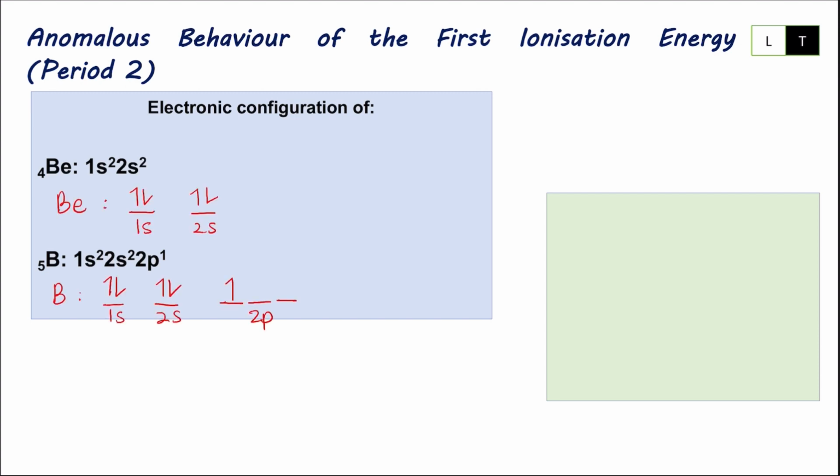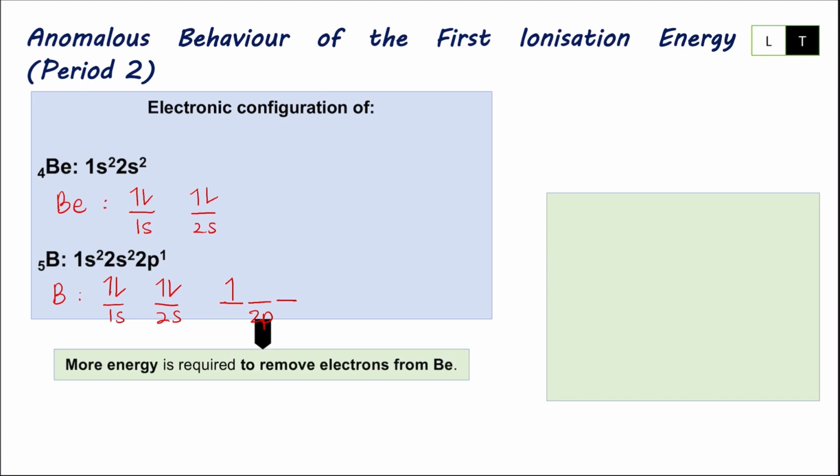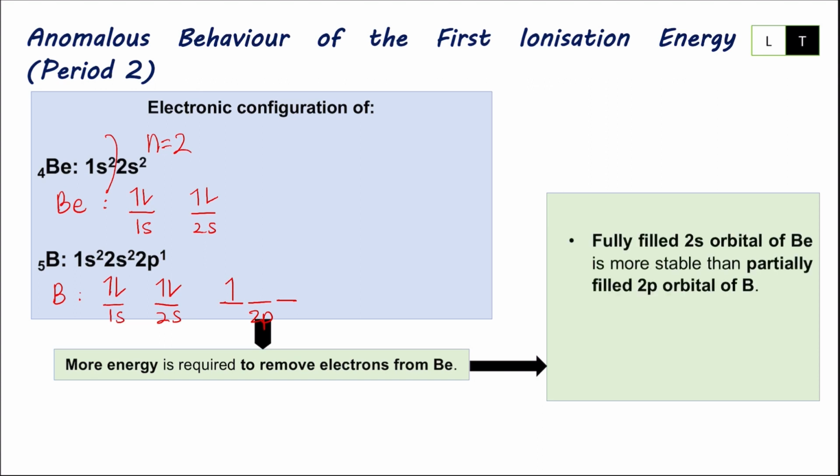So as you can see here, based on their orbital diagram, more energy is required to remove electrons from beryllium, because the valence electronic configuration for beryllium is 2s2 due to highest n value, n equals to 2. Why is this happening? Because 2s orbital in beryllium is more stable due to fully filled orbital compared to partially filled orbital in boron, which is 2p orbital here.